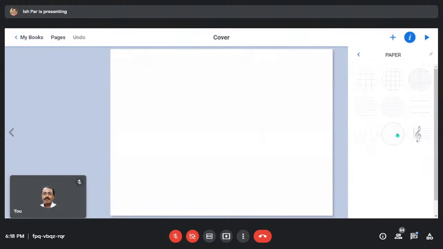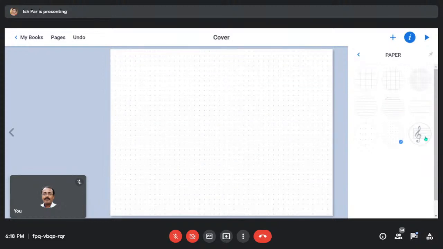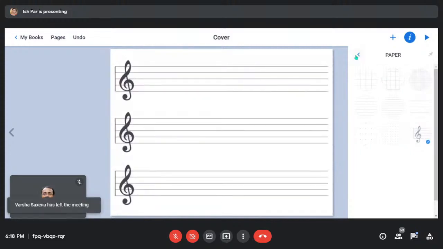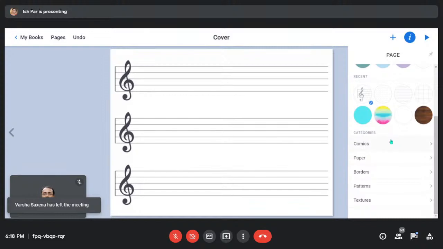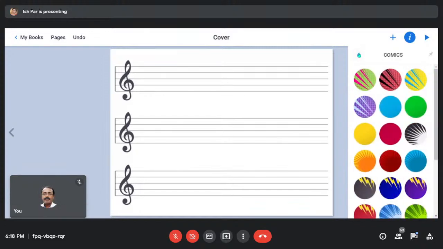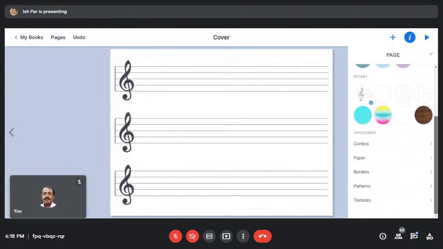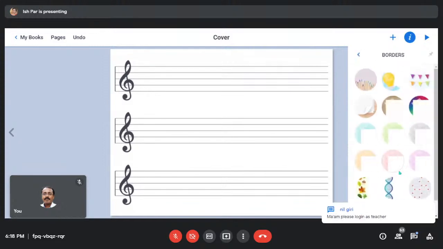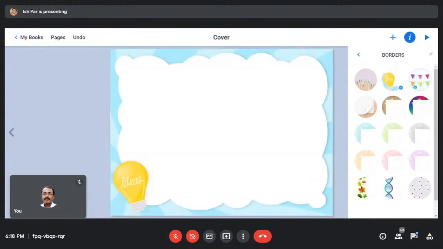See, these are the paper backgrounds, whatever you want to choose. And there are certain categories to it. There is the comic category, I think I've told you. Paper category, I've told you. And these are the border category. Whichever you want to apply, it is there.